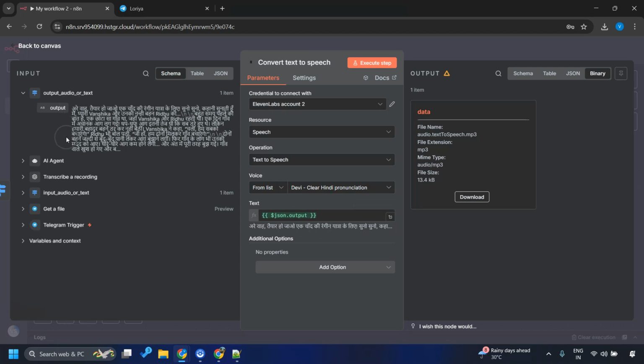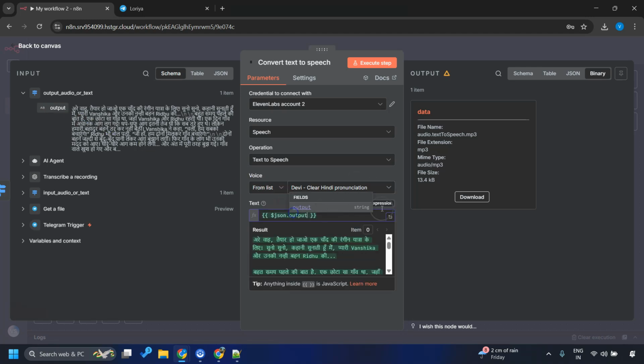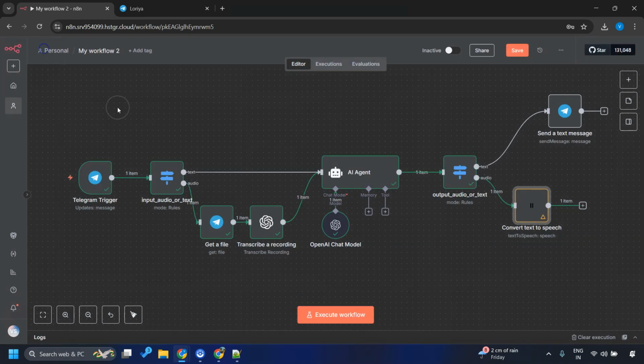And so earlier, just for removing the syntax error from the workflow, in order to make it executable, I had to put some message. This time I replaced it with the actual message, but now we can replace it with this output message. Sounds good. Go back, and last thing that we need to do is sending this response back to the user.